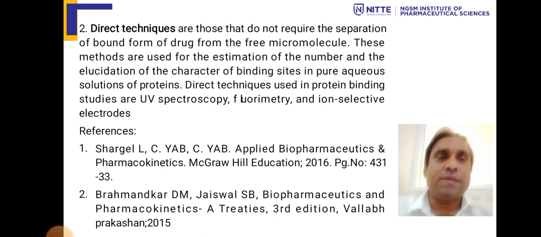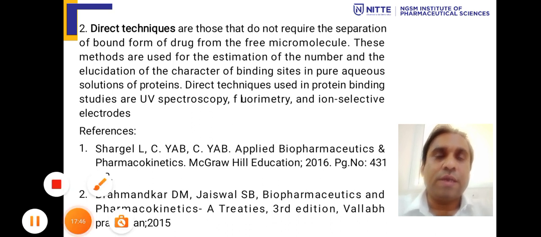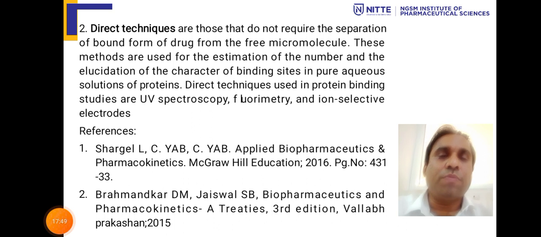Direct techniques used in protein binding are UV spectroscopy. In this, we have a particular wavelength, and we put in the sample which is protein bound, and then estimate the amount which is present. Fluorimetry, ion selective electrodes, these are all techniques in which we can see how the protein binding has occurred.